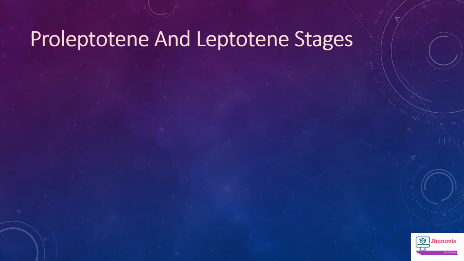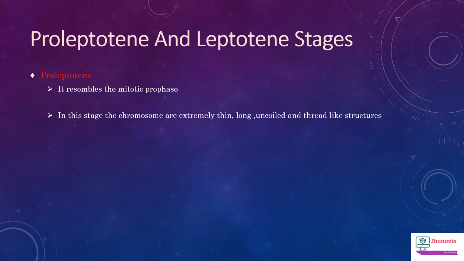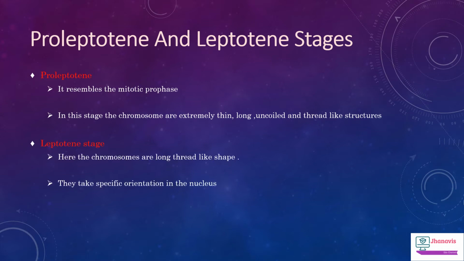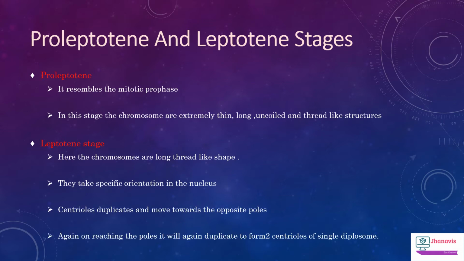In this slide, we are going to talk about the proleptotene and leptotene stages. The proleptotene stage almost resembles the mitotic prophase. In this stage, the chromosomes are extremely thin. They are long and coiled-like structures. In the leptotene stage, the chromosomes are long and thread-like in shape. They have a specific orientation in the nucleus. Centrioles duplicate and move towards the opposite poles. On reaching the poles, they duplicate again to form 2 more centrioles of a single diplosome.